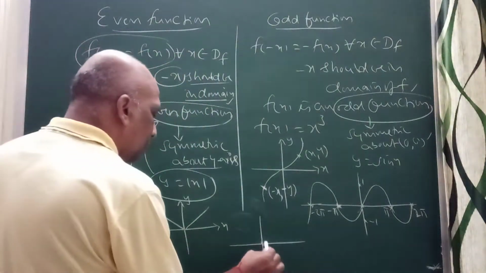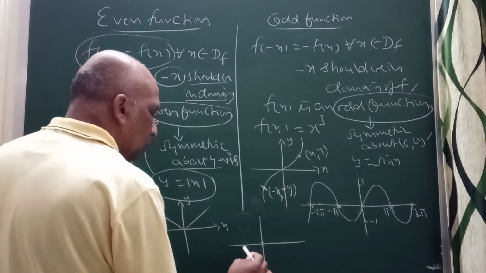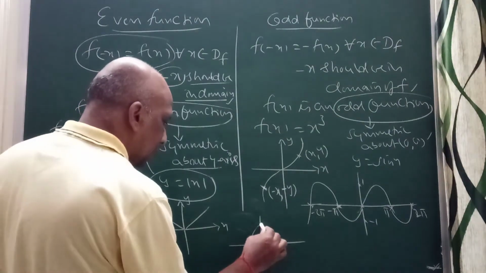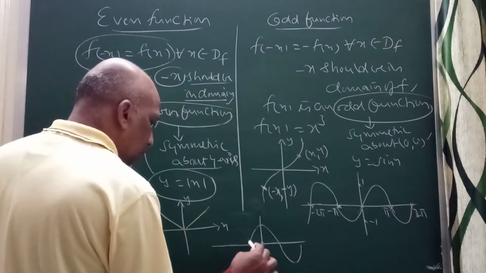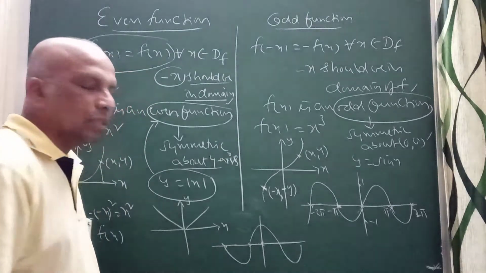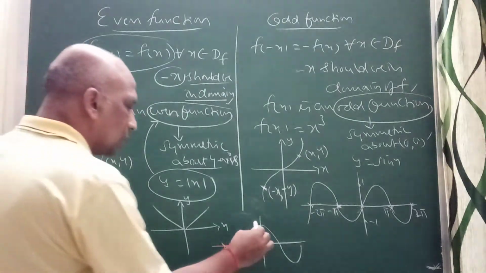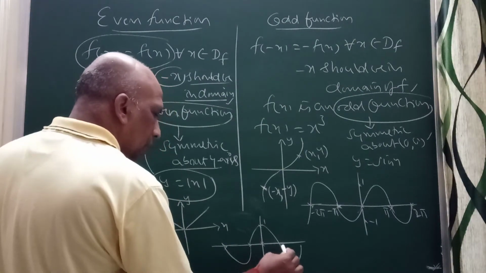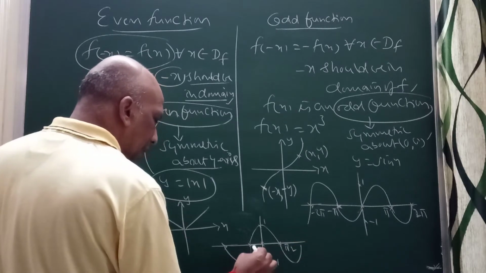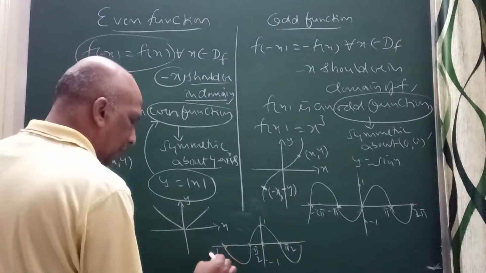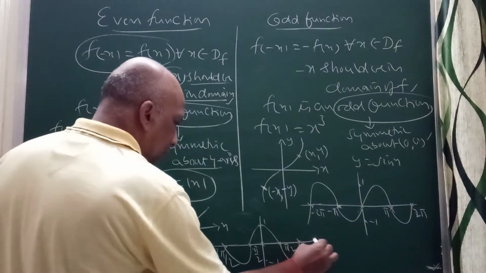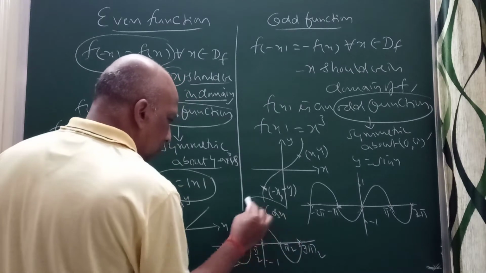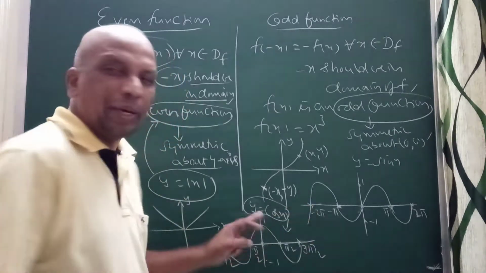So the graph of cos x will be, you can see, at 90, cos 90 is 0, right? It will come like this, right? This is the graph of cos x. Because this is 1, here you will get this one. This is minus 1. It will come like this. So this is the value pi by 2, this is minus pi by 2, this is minus 3 pi by 2, this is 3 pi by 2. This is y equal to cos x.